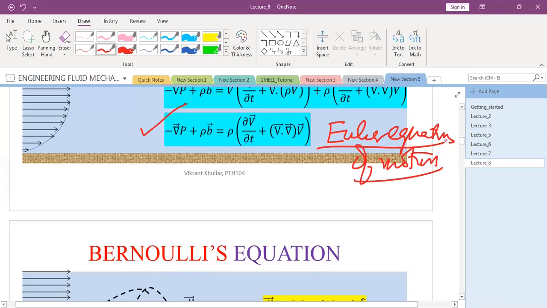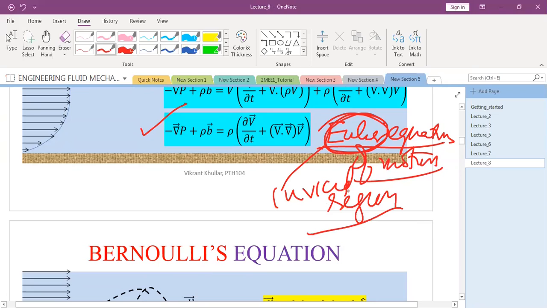Now, can you think why Euler was interested in inviscid region? What do you think? Why did Euler describe it for inviscid region, and why was it sufficient for so many centuries? Less complicated, and what else?